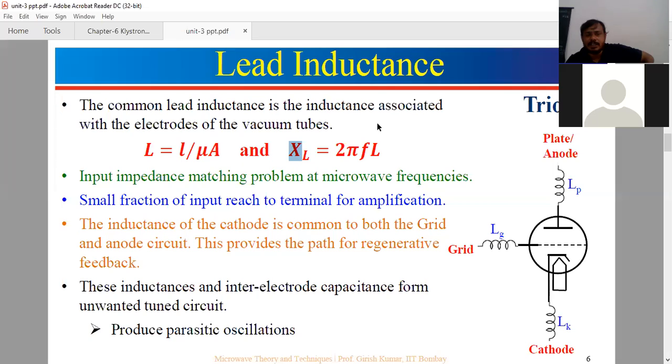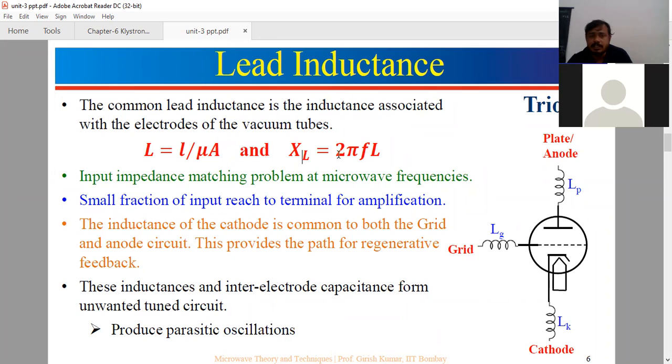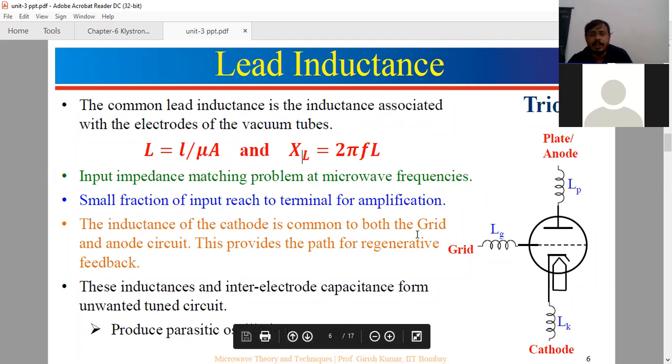Lead inductance is the inductance associated with the electrodes of vacuum tubes. So there is an input impedance match problem at microwave frequency, and only a small fraction of input reaches the terminal of amplification. Since it is directly proportional, at high frequency range, F in the gigahertz range, this reactance is also very high. So whatever input we give at the terminals will not reach our triode. There is an impedance problem here. This is the lead inductance.